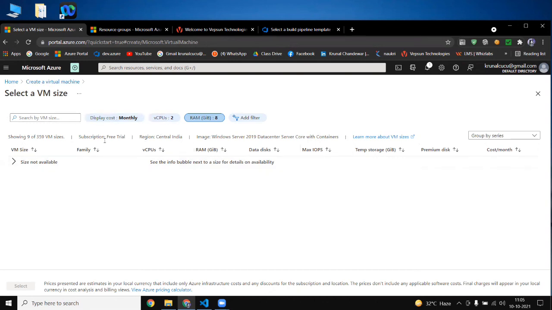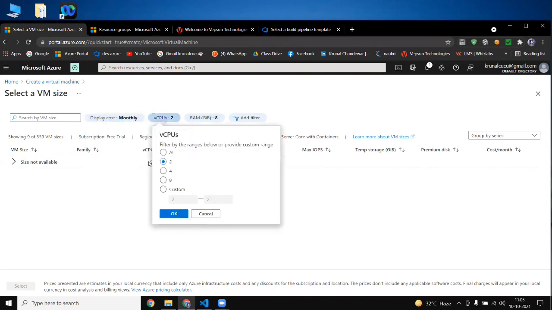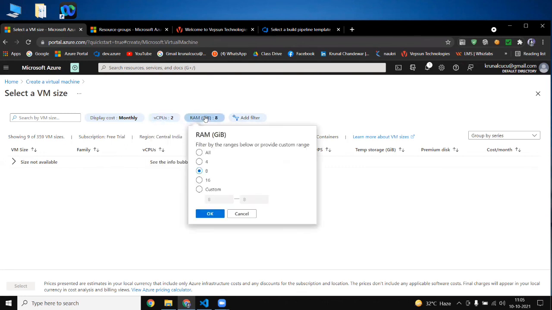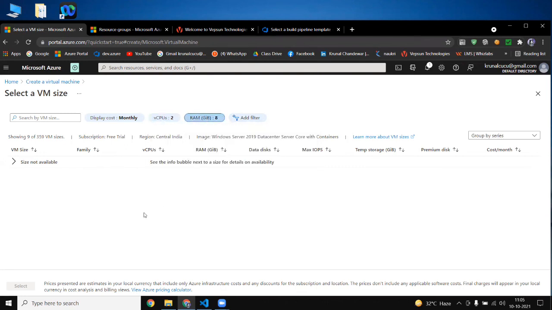So this is for selecting the sizes. Here you can select your CPU. If you do not want 2 CPU and you want 4 CPU or 8 CPU, you will get more charges. If you select more RAM, you will get more charges. So that's why we are going with a standard plan, and in the standard plan we are not getting that many charges.